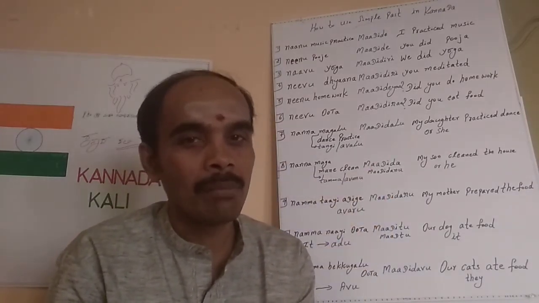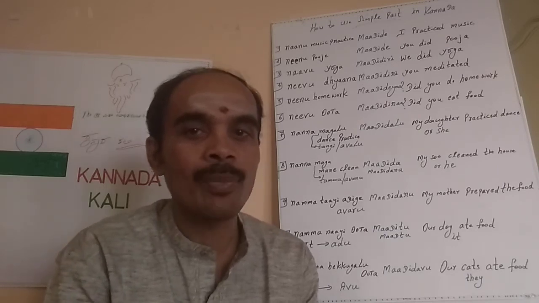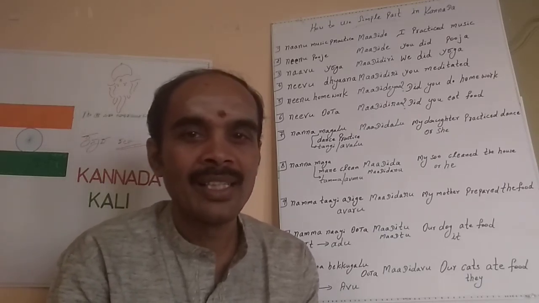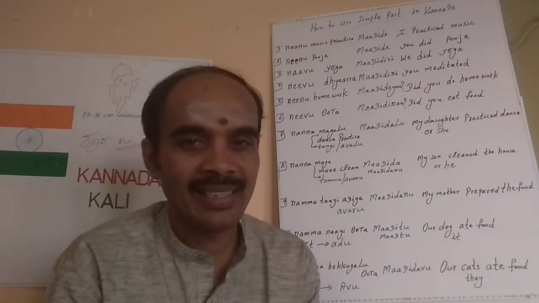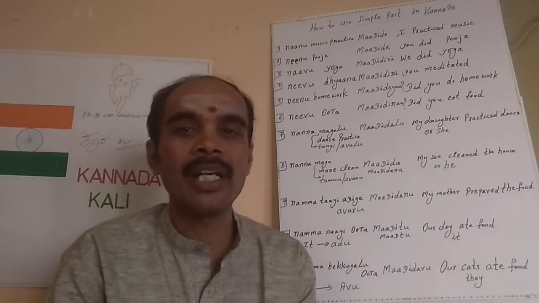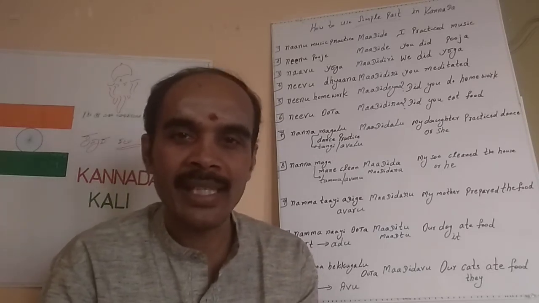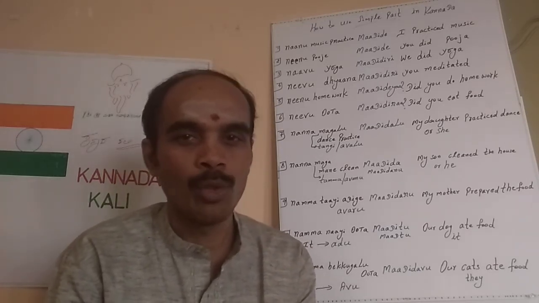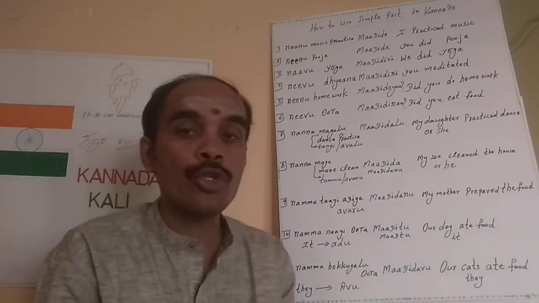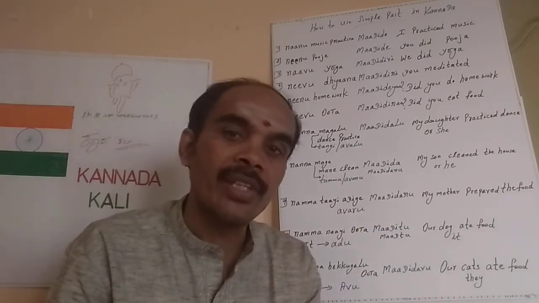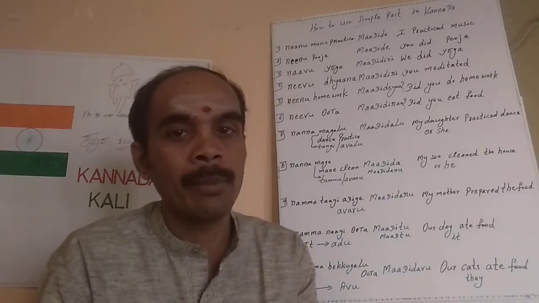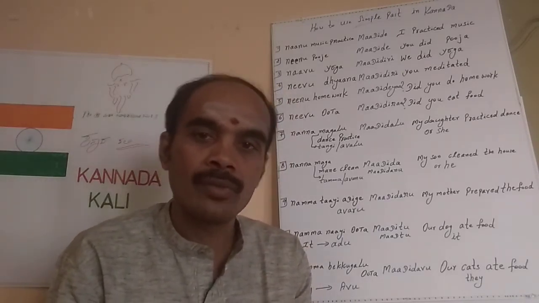Okay, ನನ್ನ ಮಗ ಡ್ಯಾನ್ಸ್ ಪ್ರಾಕ್ಟೀಸ್ ಮಾಡಿದ. ನನ್ನ ಮಗ ಪೂಜೆ ಮಾಡಿದ. ನನ್ನ ಮಗ ಜಾಗಿಂಗ್ ಮಾಡಿದ. So ಮಾಡಿದ is enough. ಮಾಡಿದನು is the full word, but we can take till ಮಾಡಿದ. That should be more than enough. So ಮಾಡಿದ goes to males without respect. You can use it for younger brother and son, and maybe for your close friend. Okay, we can use that.